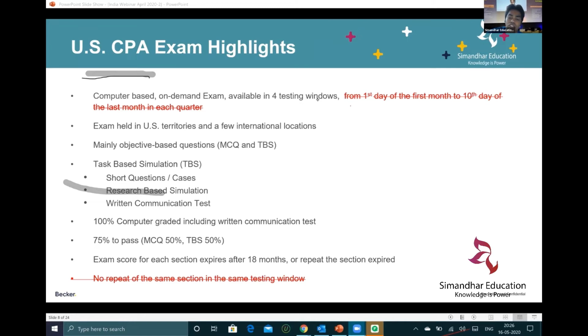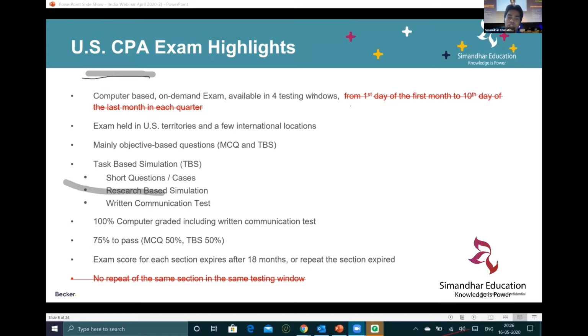From the day you pass your first exam, you will have 18 months to write the other 3 sections. The moment you receive your first score, within that 18 months you have to pass the other 3 sections. Once you've completed them within 18 months, you're done with the CPA exam. Again, I repeat, guys, 50% multiple choice questions, 50% sims.